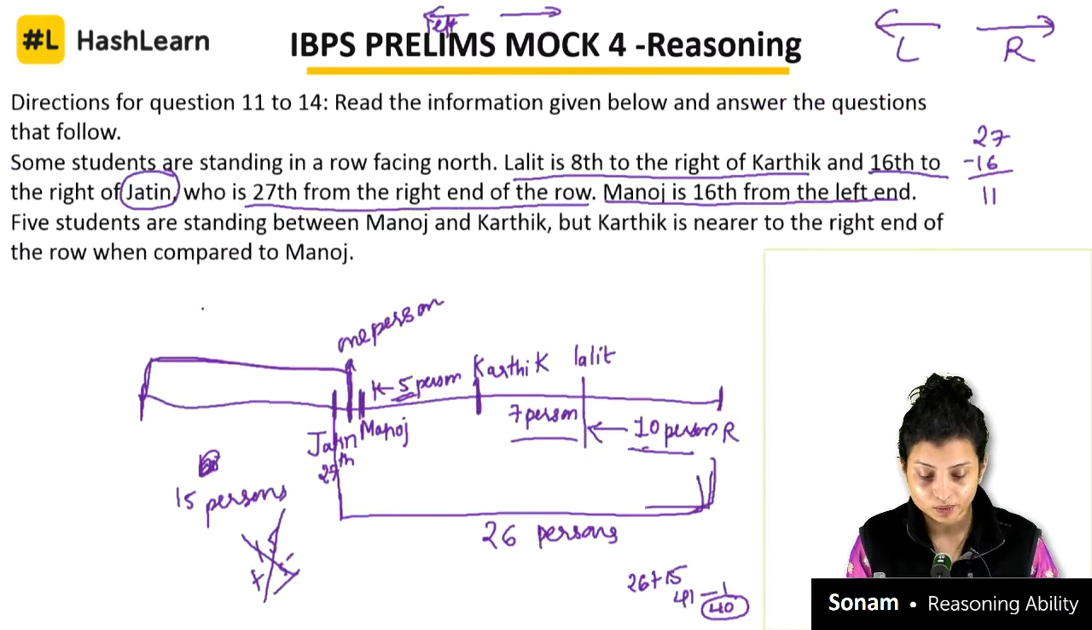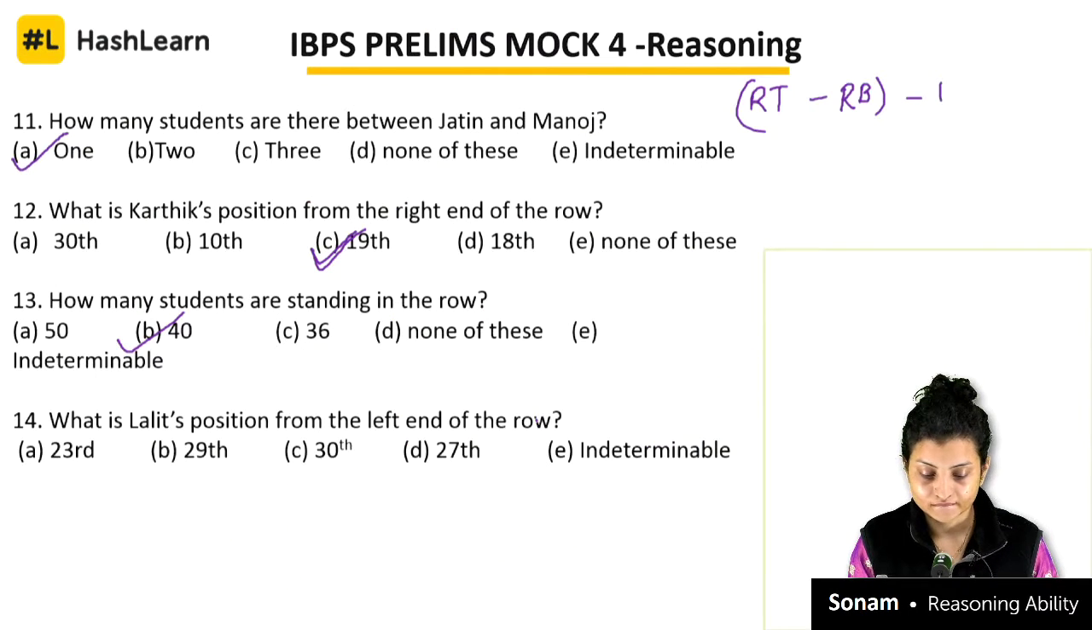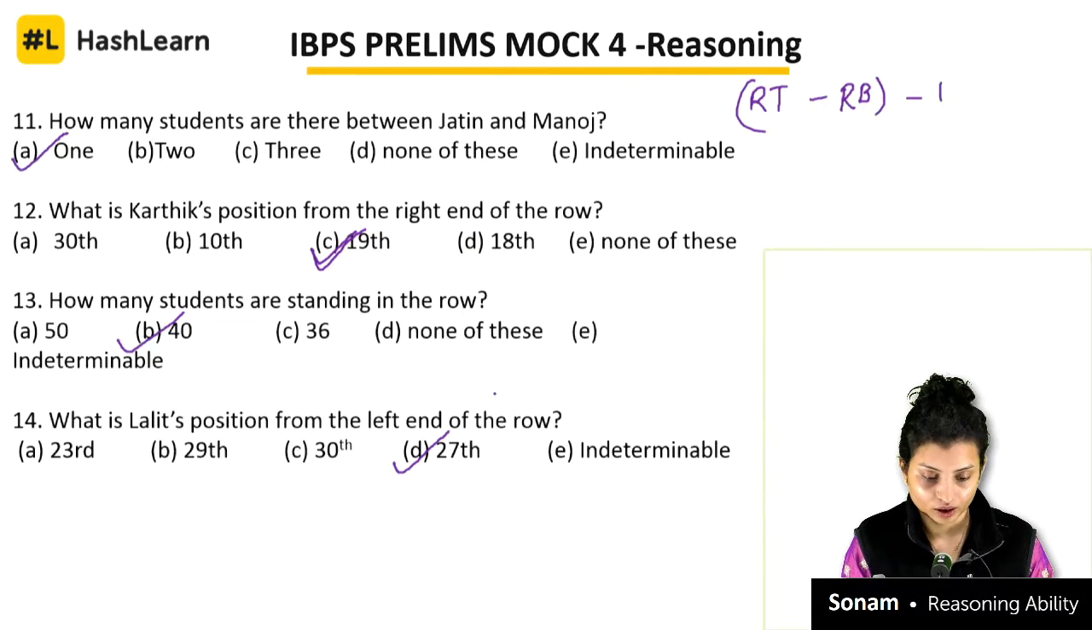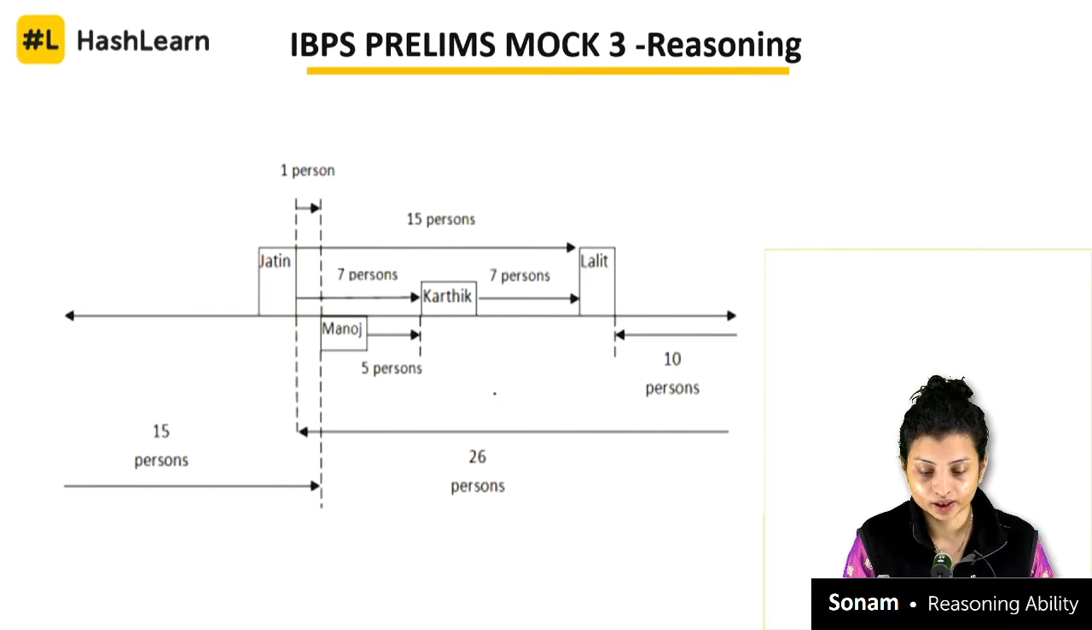Okay, what is Lalit's position from the left end of the row? Look at Lalit's position from the left end of the row. Now you can simply do the counting. Correct? So 15 plus 5 plus this, so that will be 27th. Correct? So your diagram will look like this. If you have problem understanding this one, let's have a look at this diagram.